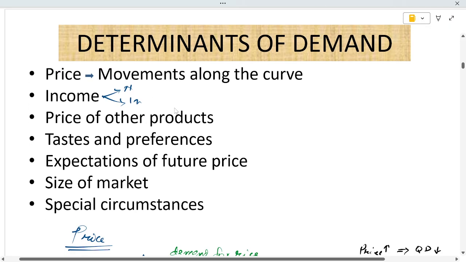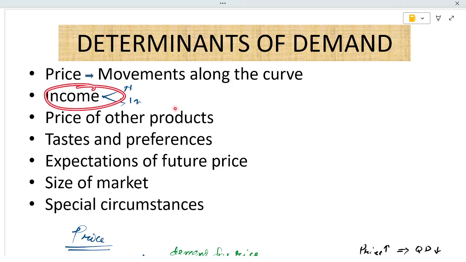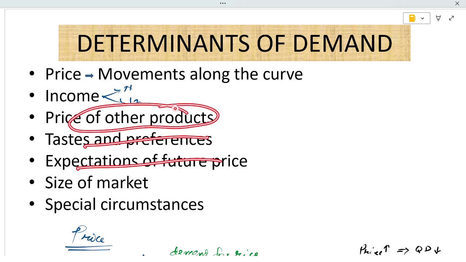So second, determinants of demand. What are the determinants of demand? First the price, and this will happen as movement along the curve. I'll not explain the basics of a graph, how do we read a graph. Then we have income, price of other products, taste and preference, expectation of future price, size of market, and special circumstances. We'll get to know all this step by step.